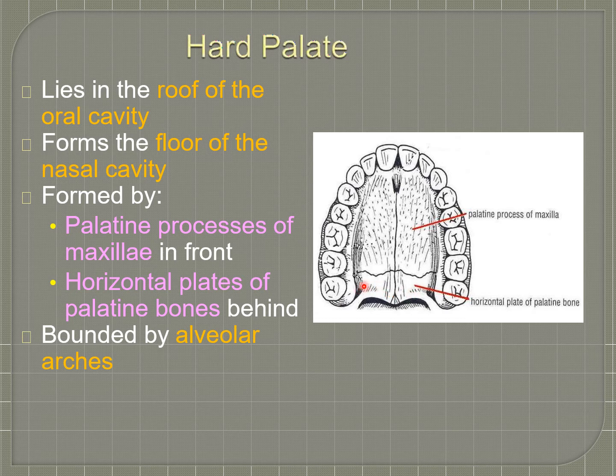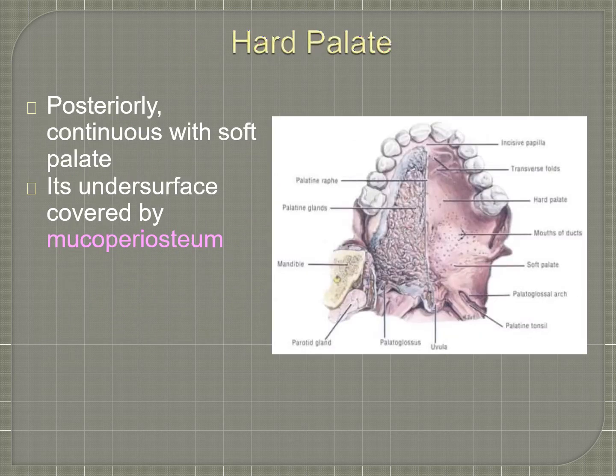When these processes unite, it forms the posterior portion of the hard palate. The anterior portion is formed by the union of the palatine process of maxilla on one side and the other side. Posteriorly, it is continuous with the soft palate. Its undersurface is covered by mucoperiosteum.